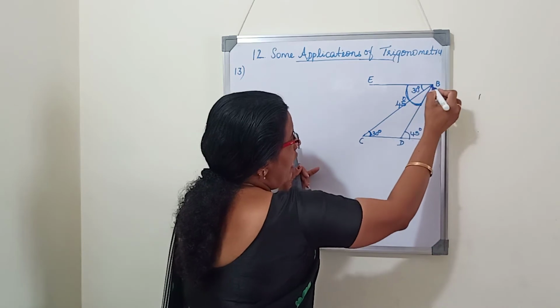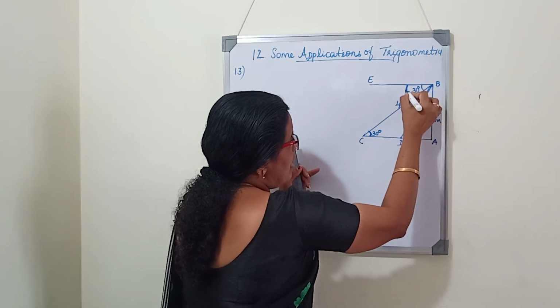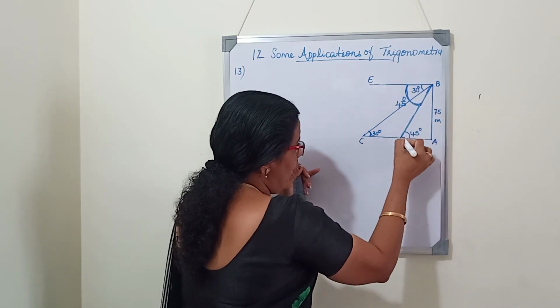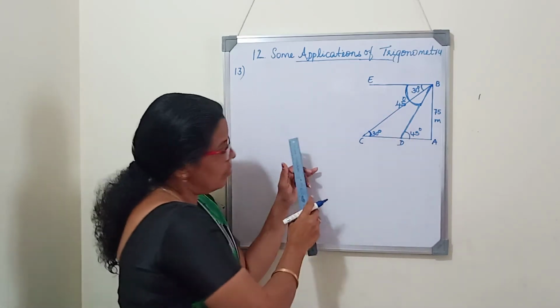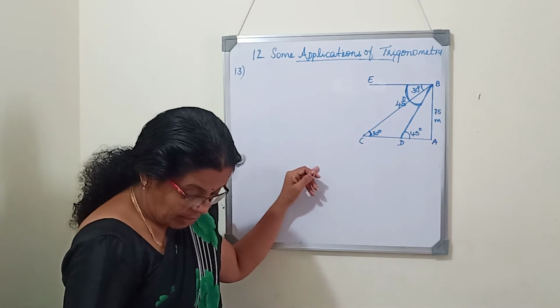Again horizontal line and this is the line of sight. This is the angle of depression. So the same line we will write angle of elevation here down. So now diagram is clear. Now we will write the values.